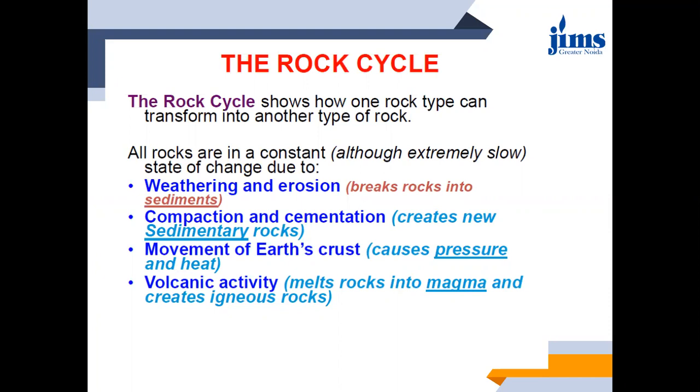Okay, 3 have been completed. Now I want to hear the other 2 types of weathering. You said 5, right?